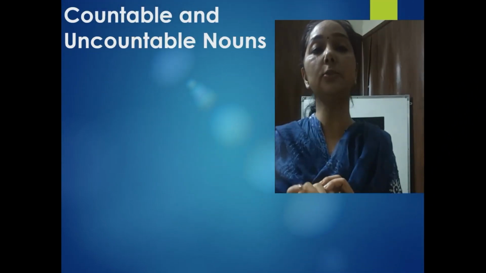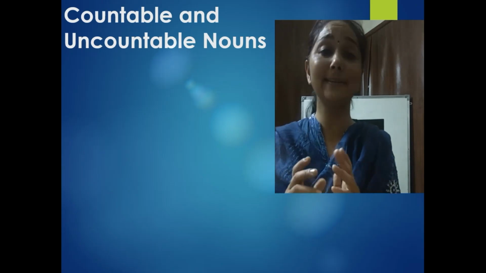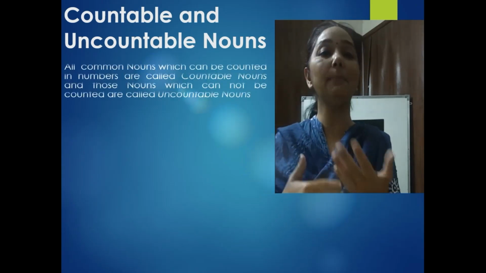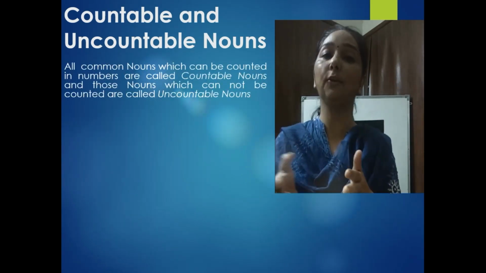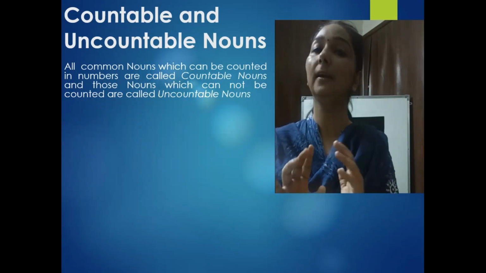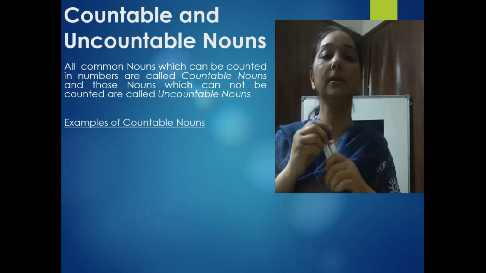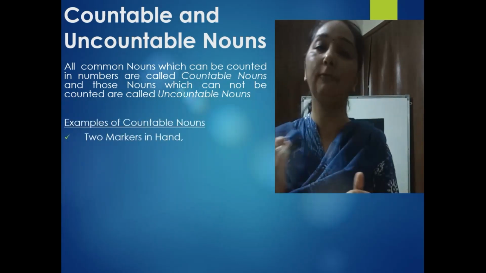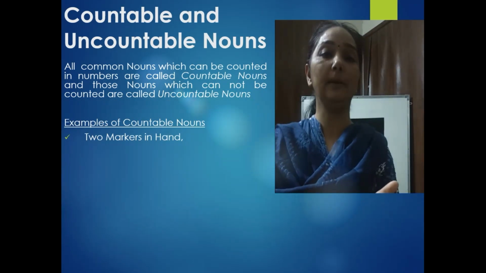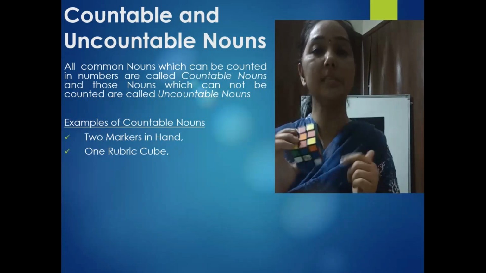Now I'm going to discuss with you about countable and uncountable nouns. The word in itself suggests, something that can be counted, something that can be easily calculated will fall in the countable nouns. If I say I have got markers, 2 markers in my hand, that will be considered as countable. If I talk about this Rubik cube, 1 Rubik cube, this is again countable.